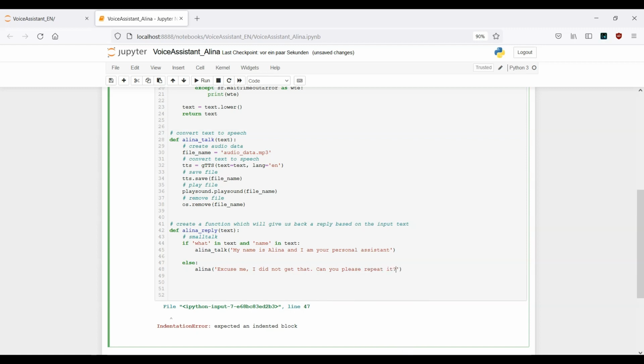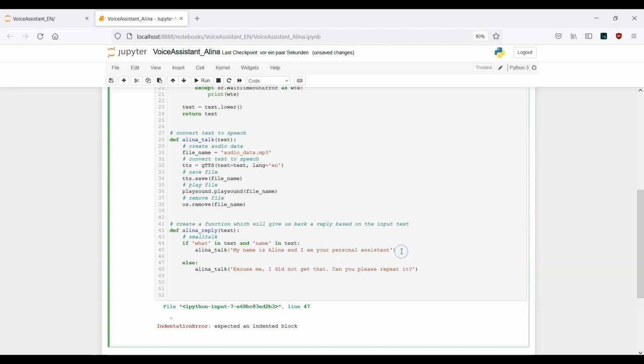Okay, so this is the alternative. That means if this assistant doesn't get what we want to ask, we will get back this reply here, with Alina_talk. Don't make the same mistake as I did. So go ahead and provide Alina_talk, and now this sentence here. Okay, so this is it.